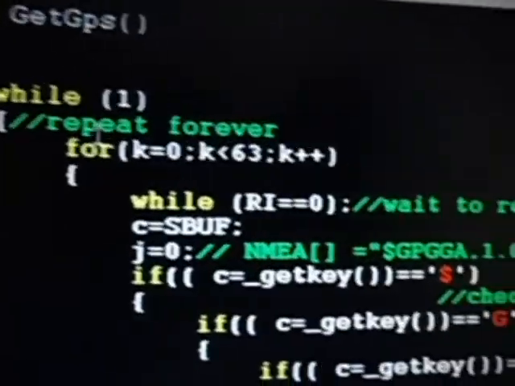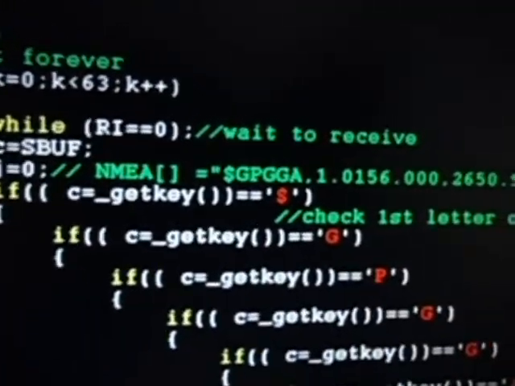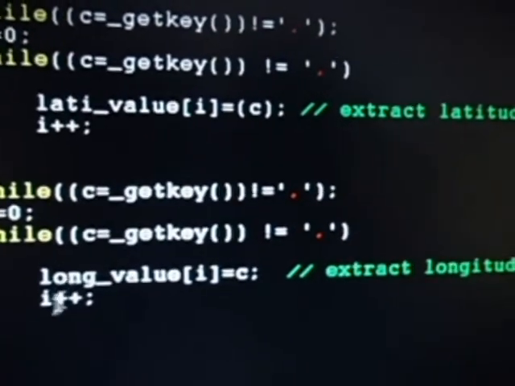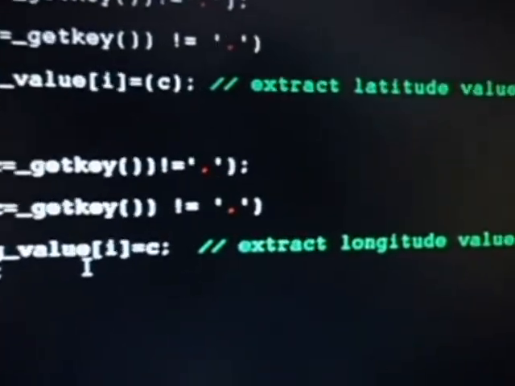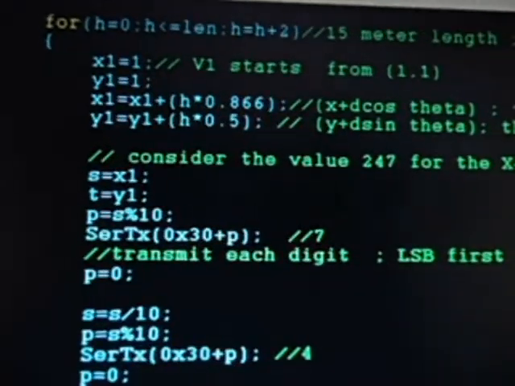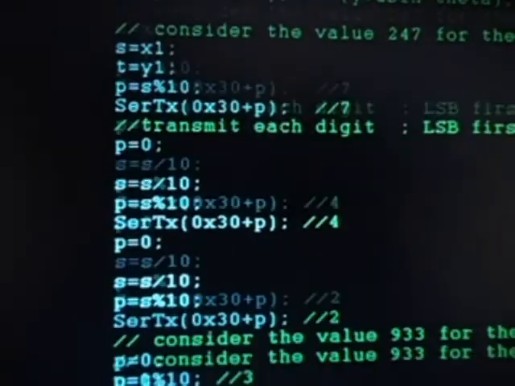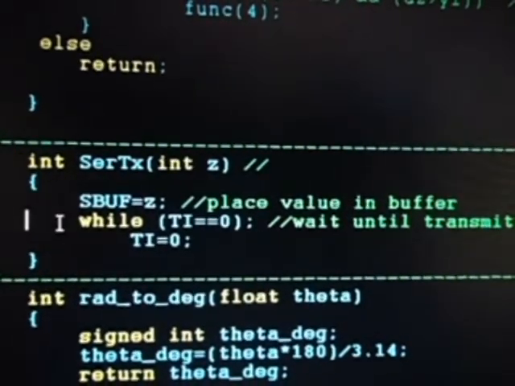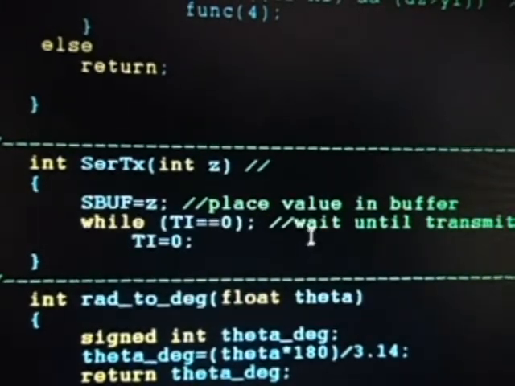In the get GPS function call, we wait to receive, and the GPS continuously sends data, and we check for the $GPGGA characters. If those characters come, then we extract latitude and longitude values and store them in an array. Later the receive interrupt is made 0, as we can see further, and thus they are stored, and later it's the end of the x and y coordinates. Digits are transmitted one by one, adding 30, that is in ASCII value. In the SBUF register, the value to be transmitted is placed, and we wait until transmitted.